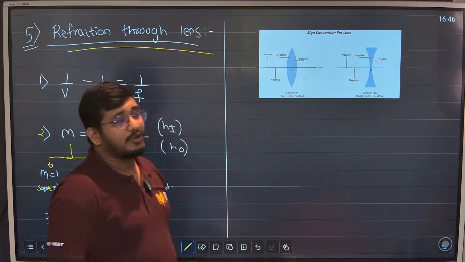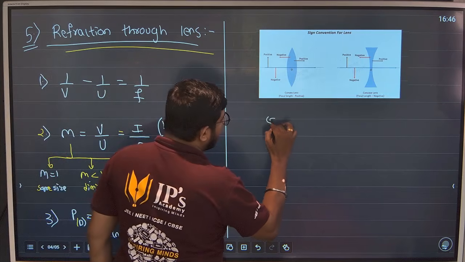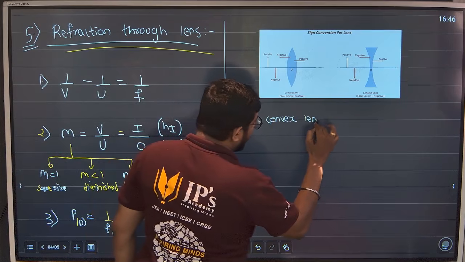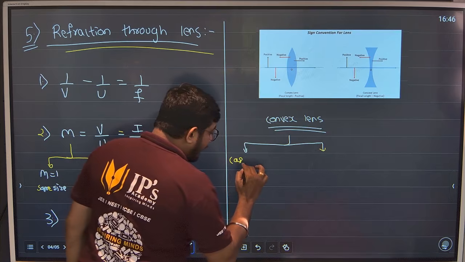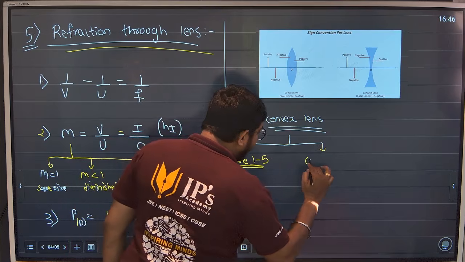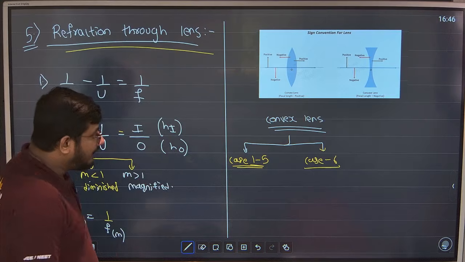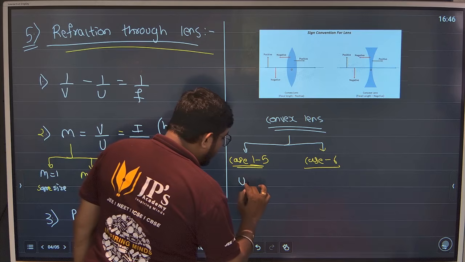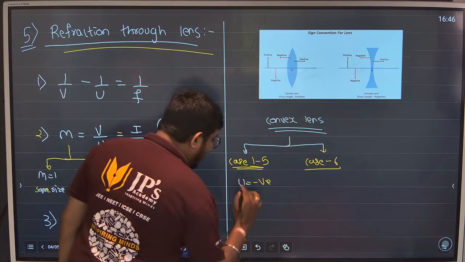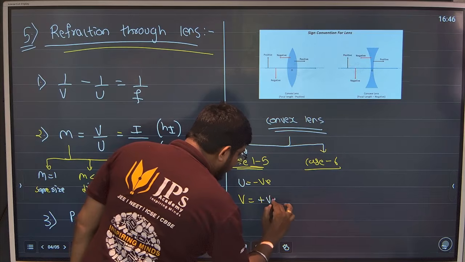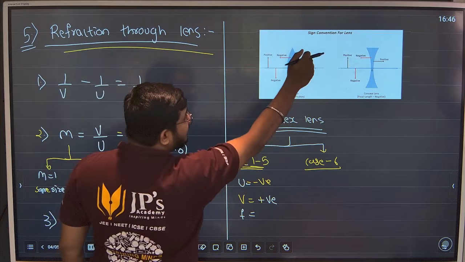Same for concave also. For example, take a convex lens. In a convex lens, guys, you have a total of 6 cases: case 1 to 5 and case 6. For case 1 to 5, you will see the object is always on the left hand side, so negative. From 1 to 5, the image is on the right hand side, so V will be positive. The focal length, as I said, is F2, on the right hand side for convex, so that is also positive.